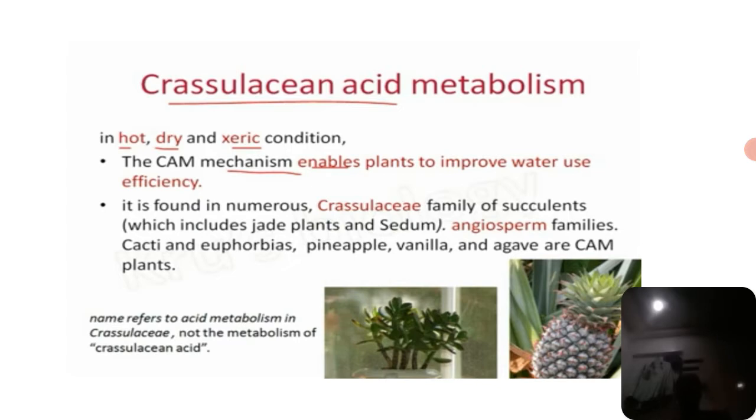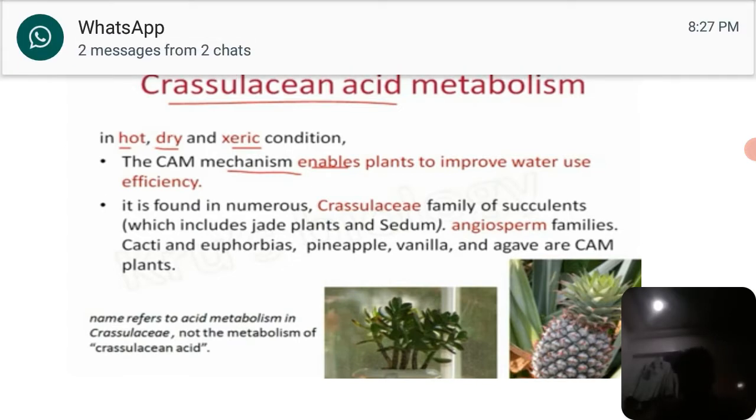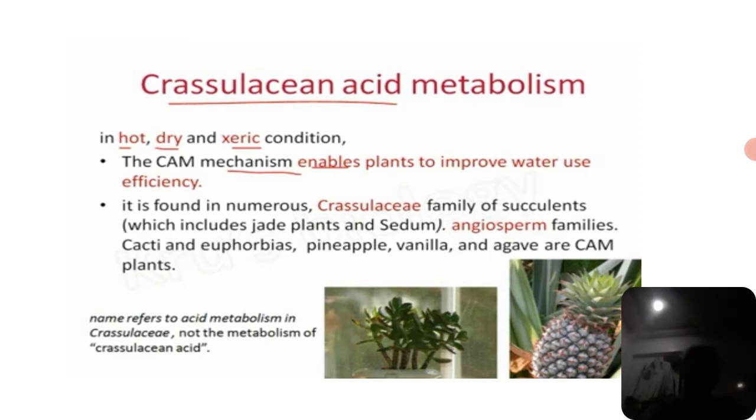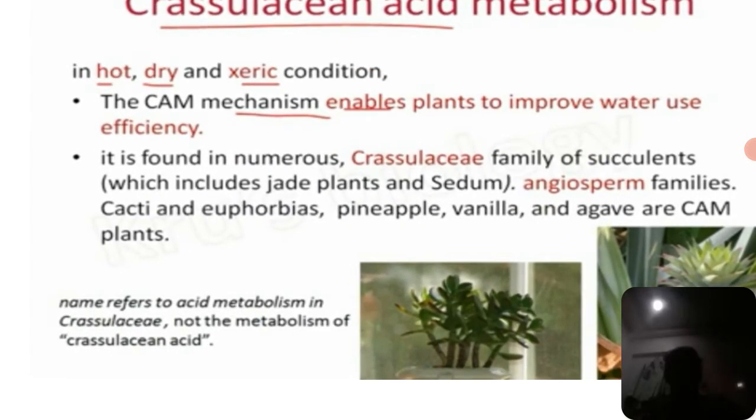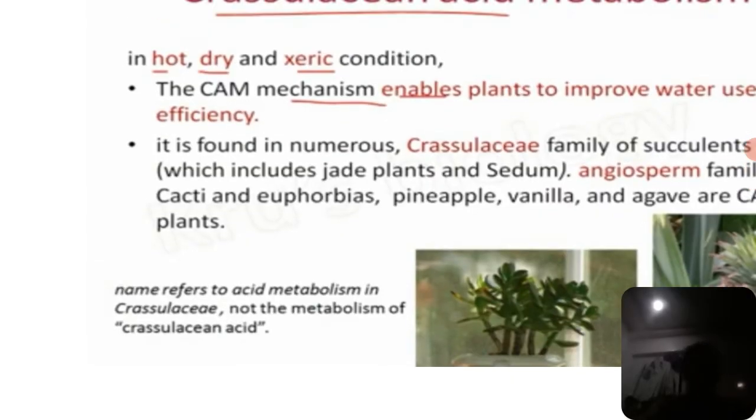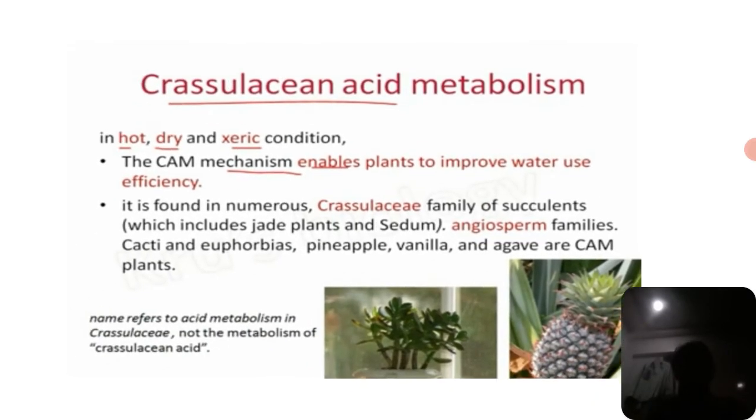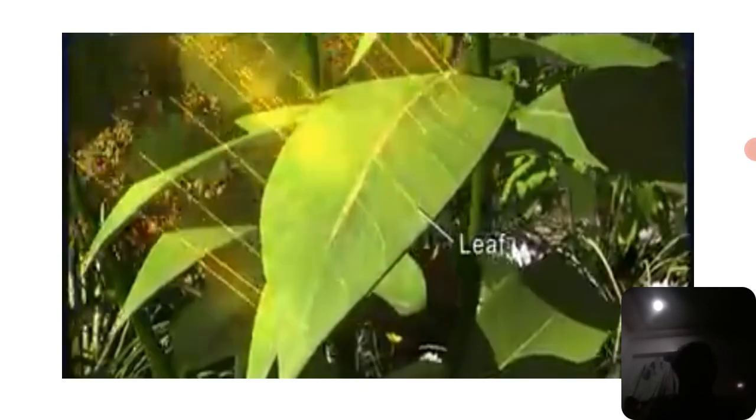Okay, so in these plants photosynthesis occurs by the CAM mechanism. The name refers to the acid metabolism in Crassulaceae, not the metabolism of Crassulacean acid. Okay, remember. See here, mostly the leaves are the main source of photosynthesis, and one more important mechanism which takes place is the opening and closing of the stomata, which is also very important during this mechanism.